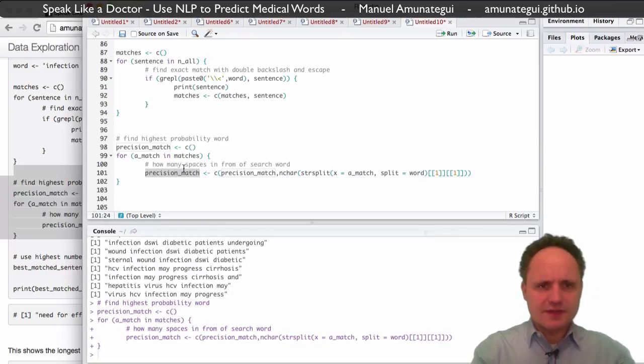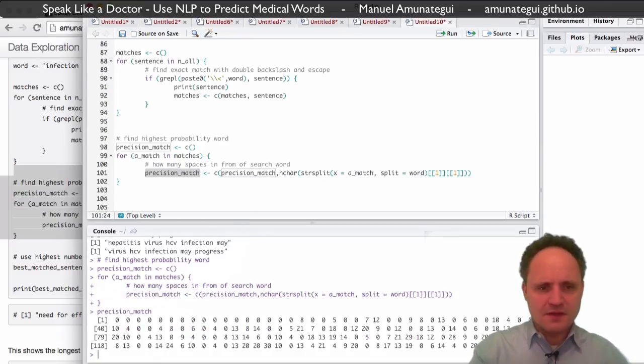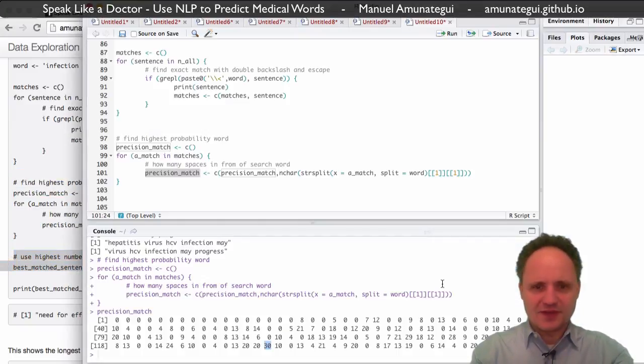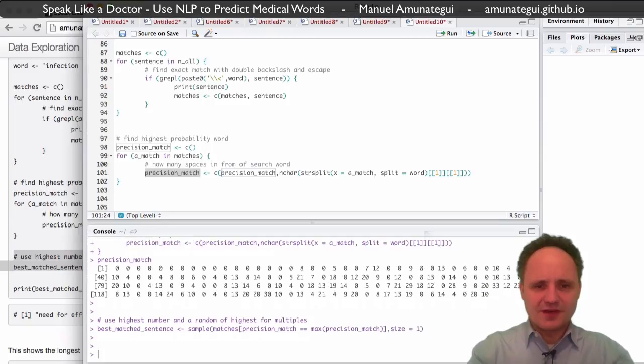I think I just ran it, and it's going to return a bunch of numbers, and we're going to pick the biggest number, right? So maybe it'll be 24 here or 30 here, right? Doesn't really matter. It's going to do it for us, and we're going to say, give me the biggest number, and if there are many of them, just return one. Basically, give a sample of one.